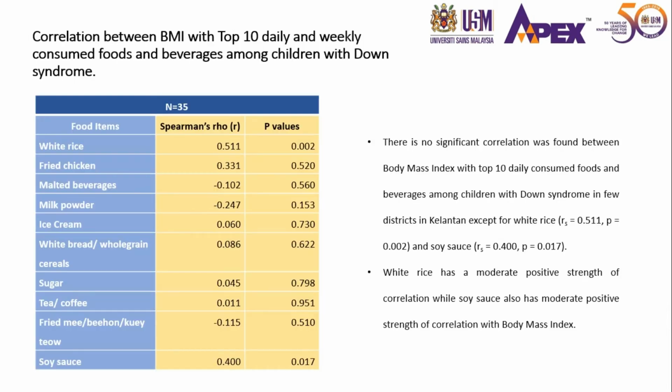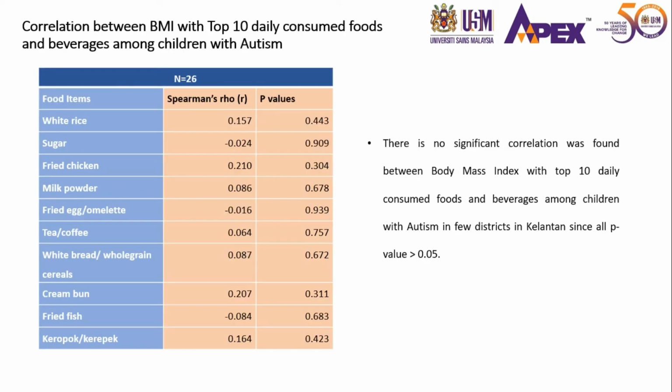Okay, moving on to the correlation between BMI with top 10 daily and weekly consumed foods and beverages among children with Down syndrome. No significant correlation was found between body mass index and the top 10 daily consumed foods and beverages among these children, except for white rice and soy sauce. White rice has a moderate positive strength of correlation, and the same goes for soy sauce. For the autism children, no significant correlation was found between BMI and top 10 daily consumed foods and beverages.